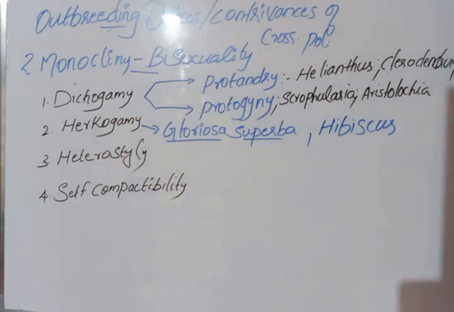Then come to heterostyly. Heterostyly means some plants produce two or more different forms of flowers that differ in the length of stamen and style. Obviously it will affect the pollination.